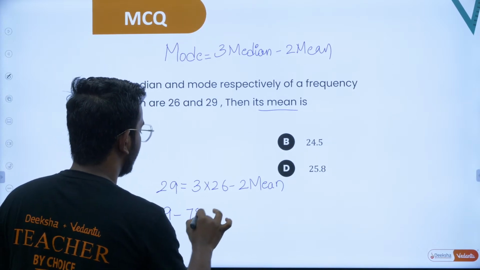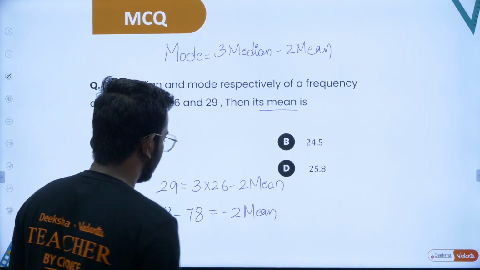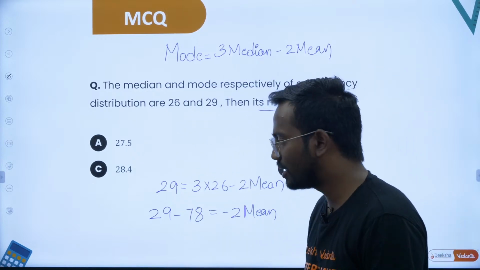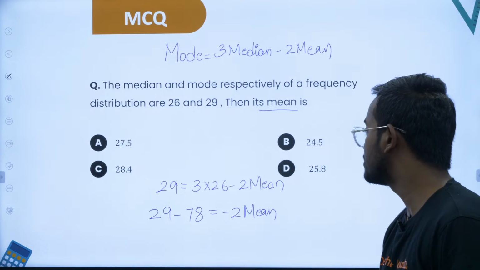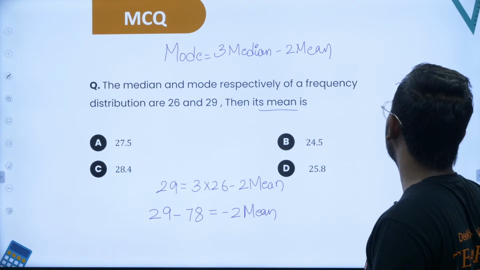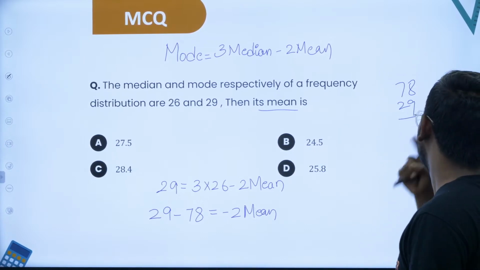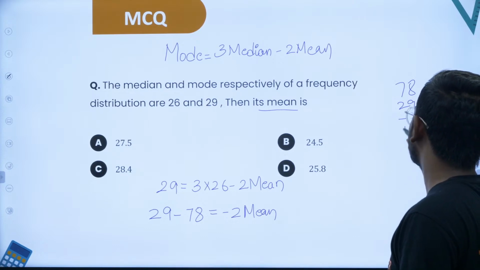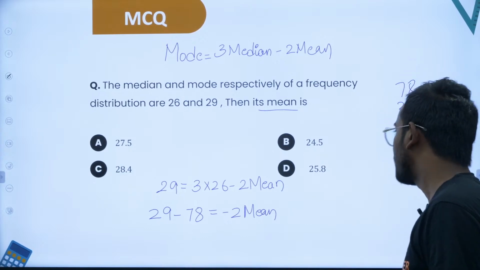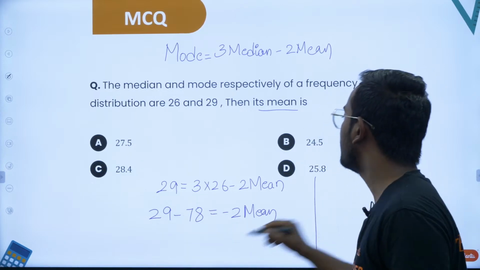78 is equal to minus 2 times of mean, right? So I'll take 78 minus 29. If you remove 30 from this, you will have 48, but you are not removing 30, so that is 49. So the answer is 49. I'll get 49 as an answer. That is from here, this is minus 49.